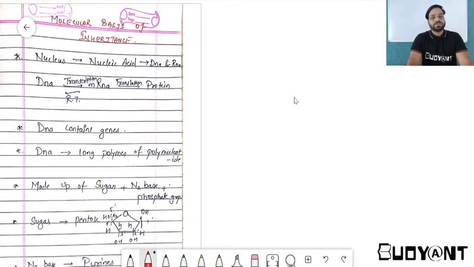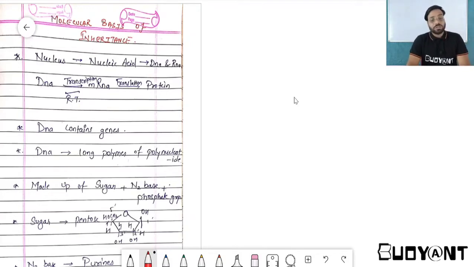In this chapter we will study DNA, RNA, and protein, the process through which DNA is converted into mRNA and then mRNA is converted into protein, how these proteins and genetic codes are formed, what the structure of DNA is, and what the types of RNA and their functions are. Okay, so let's begin without any ado.